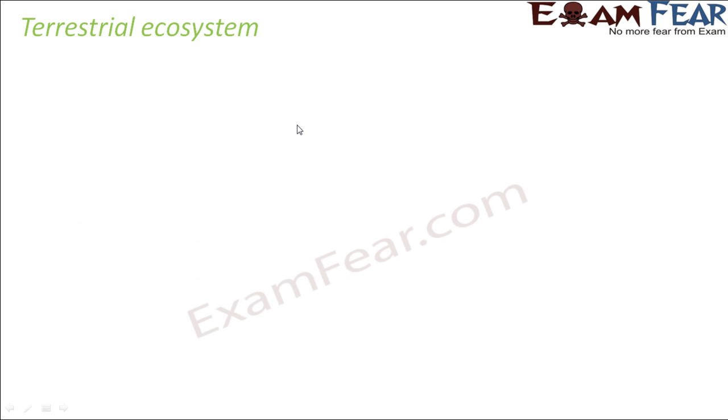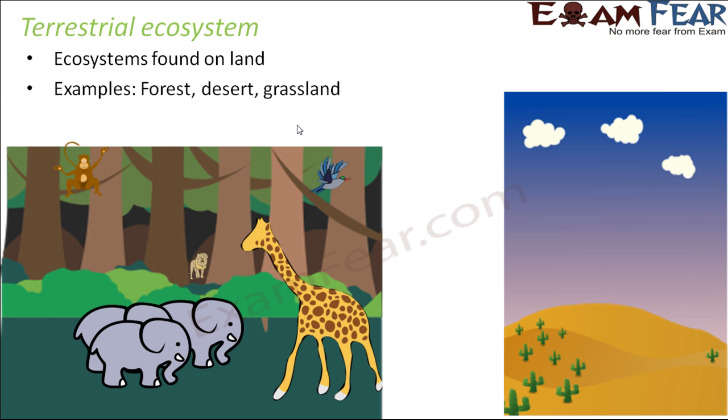Now let us see terrestrial ecosystem. As I said, the word terrestrial is always associated with something which lives or stays on land. So ecosystems found on land are called terrestrial ecosystems. Examples of such ecosystems would be forest, desert, grassland. These are comparatively simpler terms where not much explanation is required. You can understand them at ease.